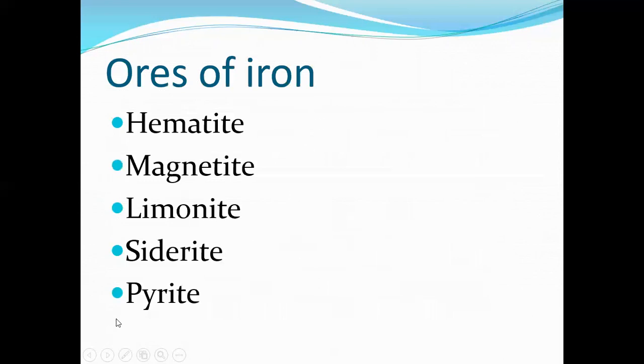Okay. Next we are going to the ores of iron. There are five main ores of iron: hematite, magnetite, limonite, siderite, pyrite. Once again, hematite, magnetite, limonite, siderite, pyrite.